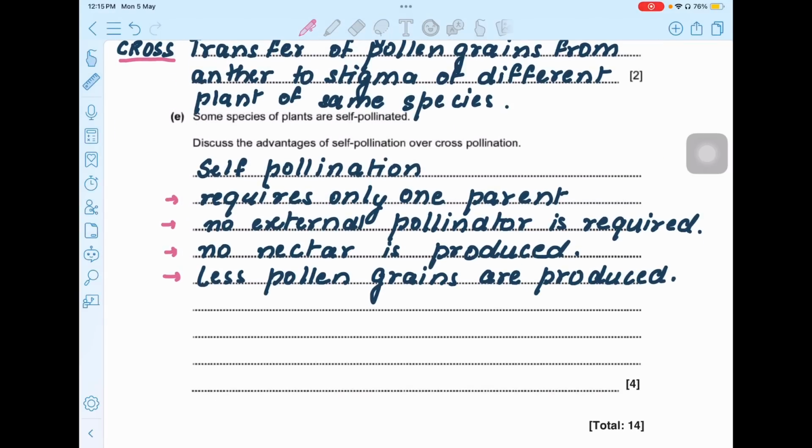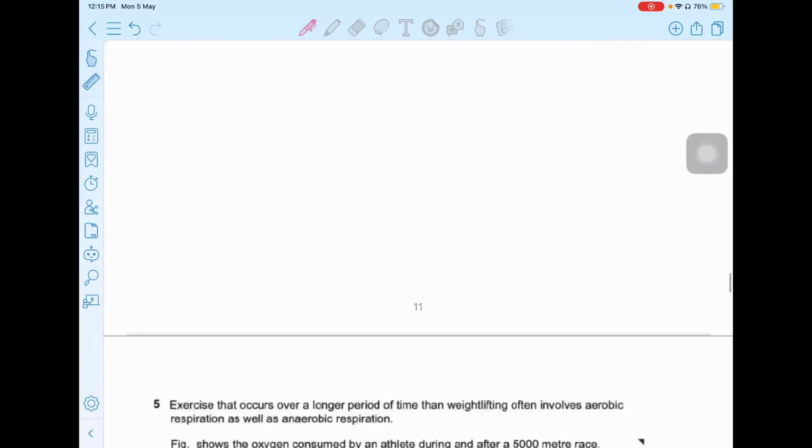Some species of plants are self-pollinated. Discuss the advantages of self-pollination over cross-pollination. So self-pollination requires only one parent plant, no external pollinator is required, no nectar is produced, and fewer pollen grains are wasted and produced. So all these points you can write for self-pollination. If we talk about one disadvantage, it produces less genetic variation, which decreases adaptability to a changing environment because there is less variability in the genes. Moving ahead with the next question.